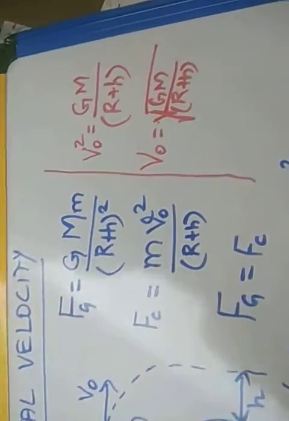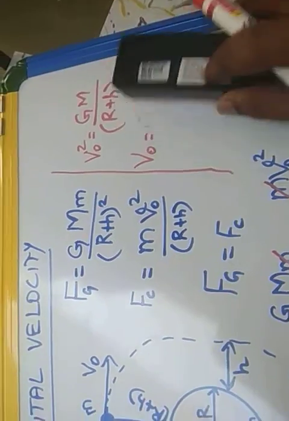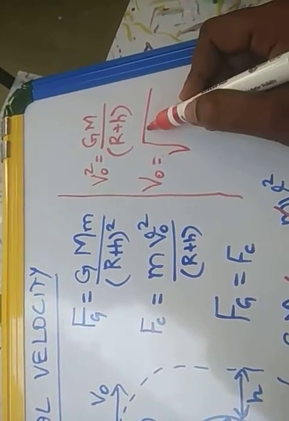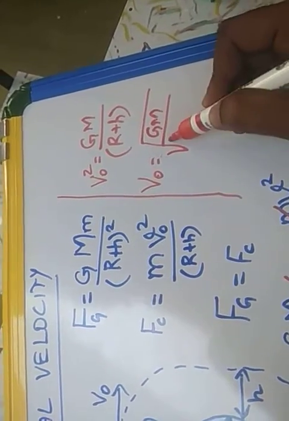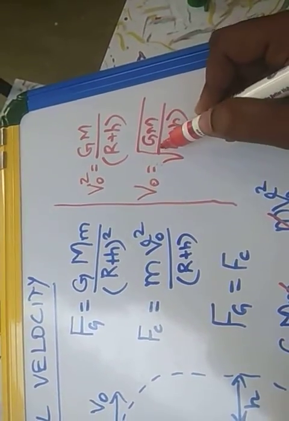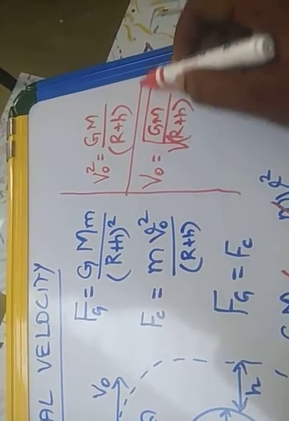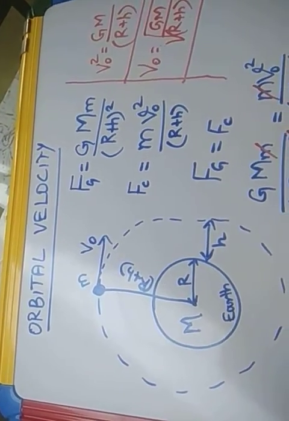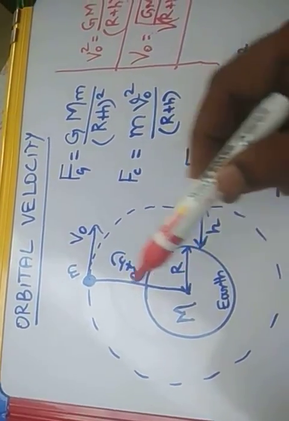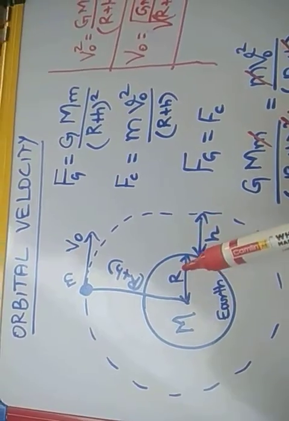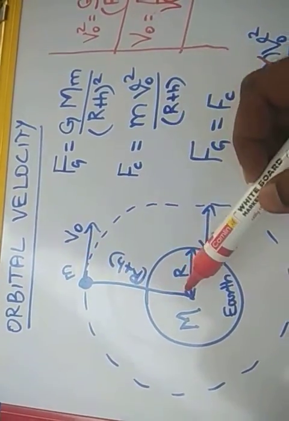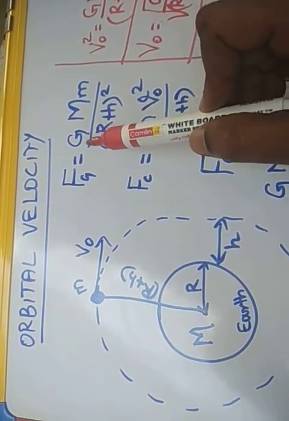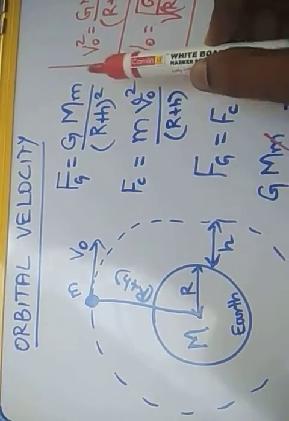So again when I write clearly, if you take the root, what we will get is root of G m by r plus h. This is the orbital velocity of the satellite for Earth. Orbital velocity means first we have to launch the satellite to a certain height h. So the height of the satellite from the center of the earth is r plus h. By applying Newton's universal law of gravitation, we get G M m by r plus h the whole square.